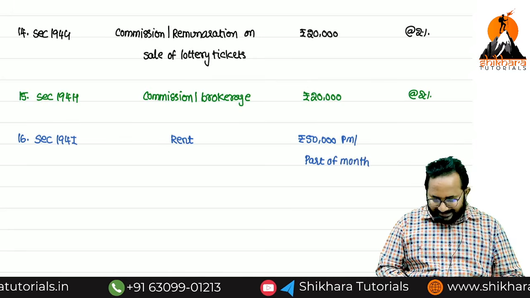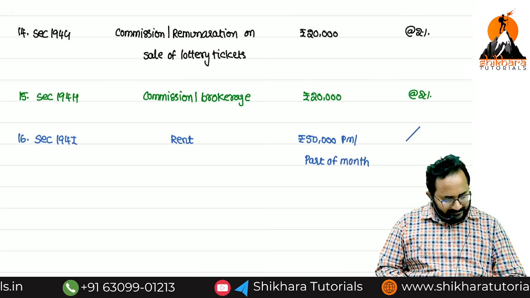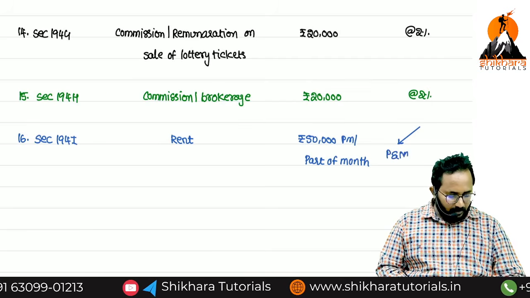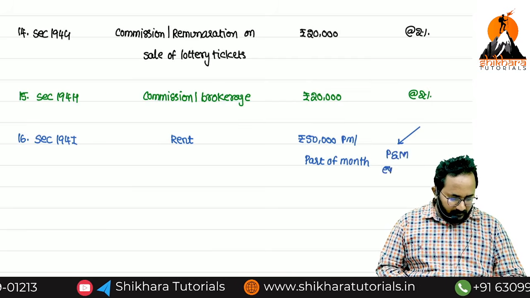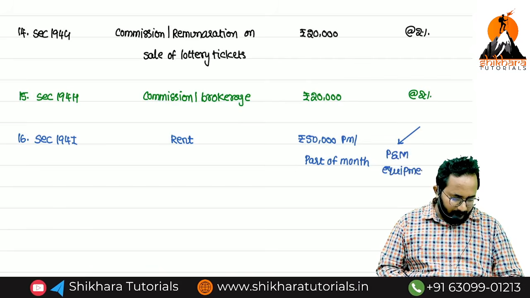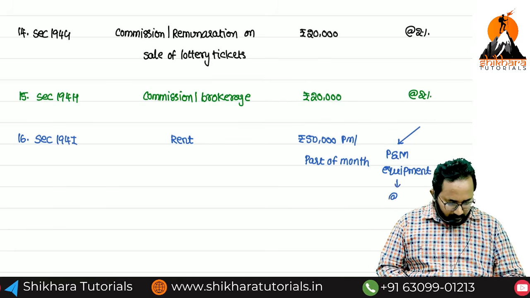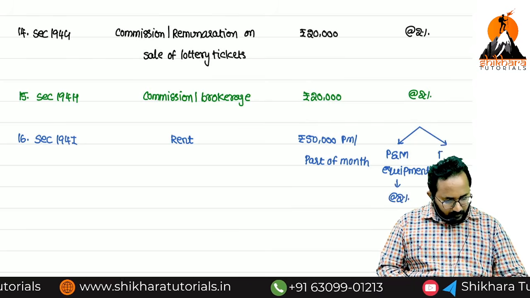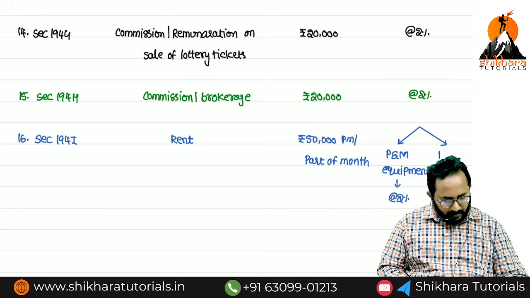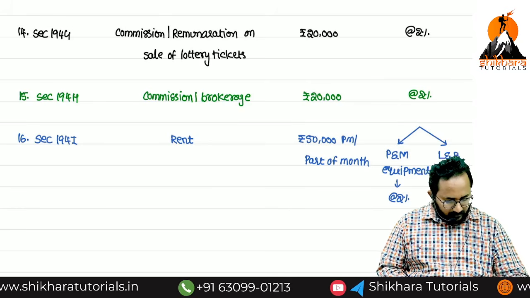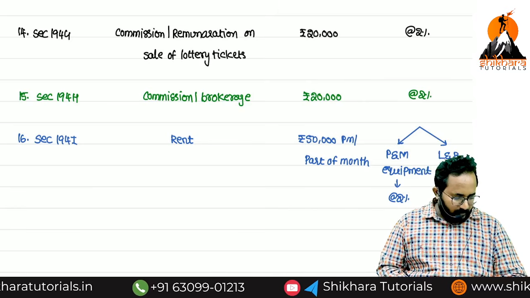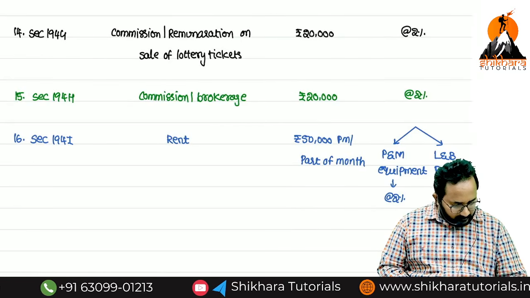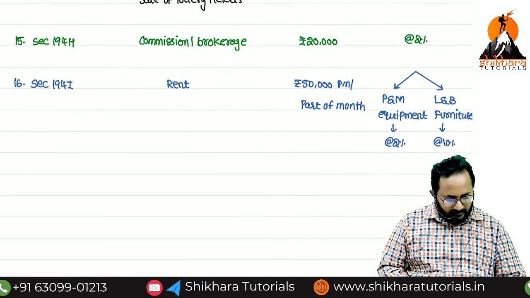Now TDS rate: if the asset taken on rent is plant and machinery and equipment, what is the TDS rate? 2%. Others means land and building and furniture. What is the TDS rate? 10%.